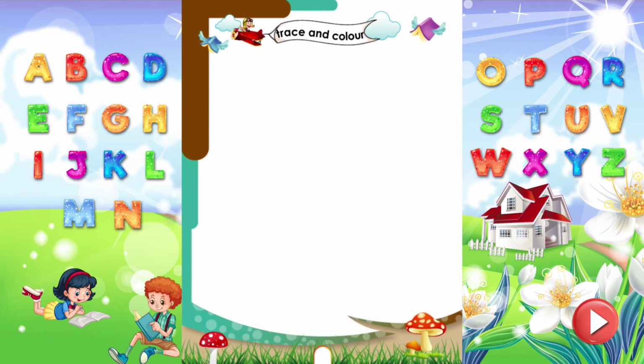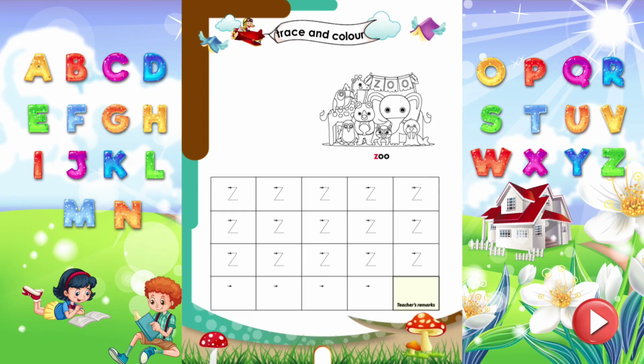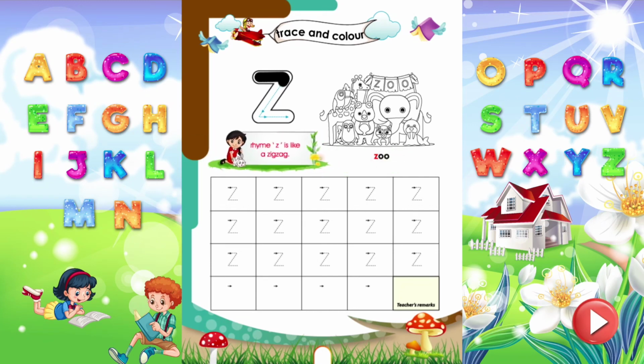Trace and color. Let's trace the letter Z, which sounds Z. Rhyme Z. Z is like a zigzag. Trace all the letters properly. Wow! Time to color the zoo.